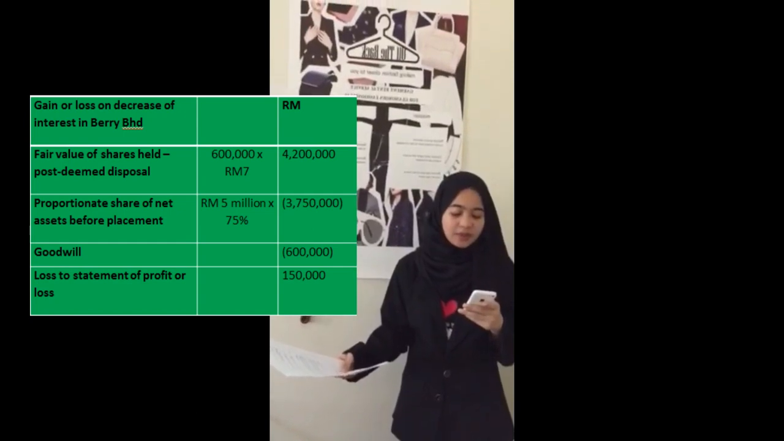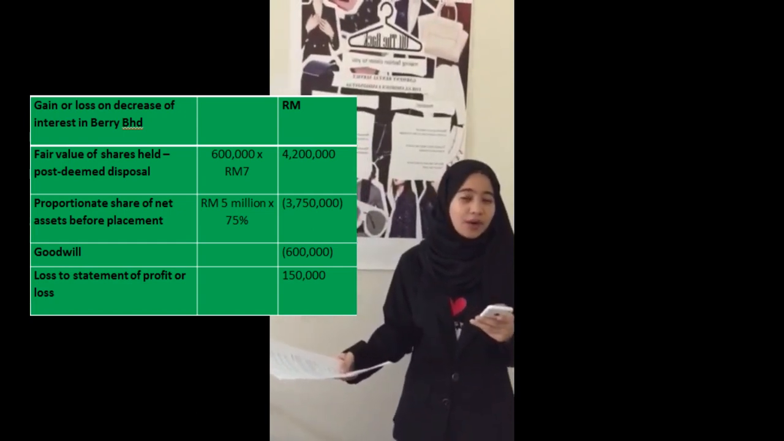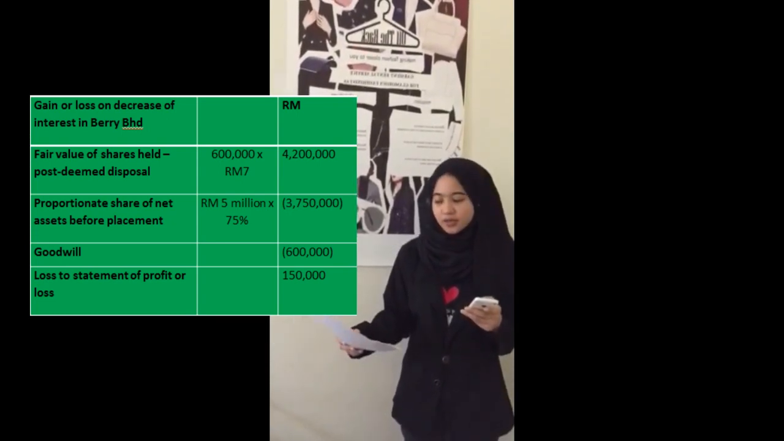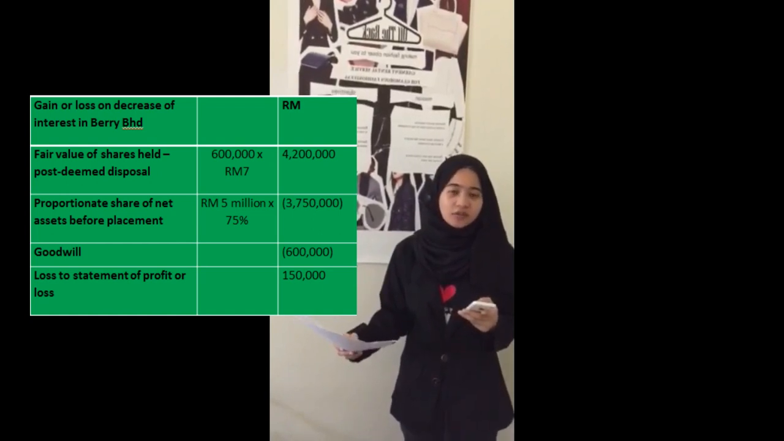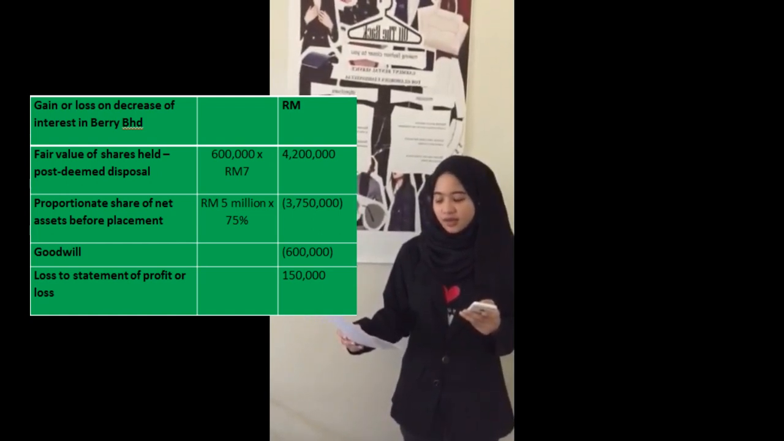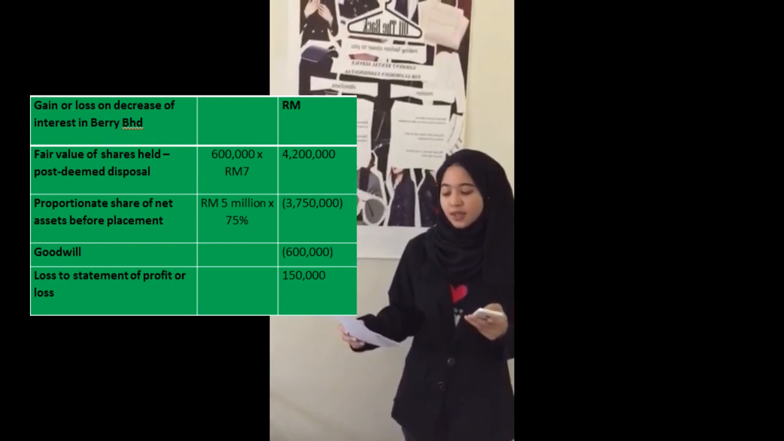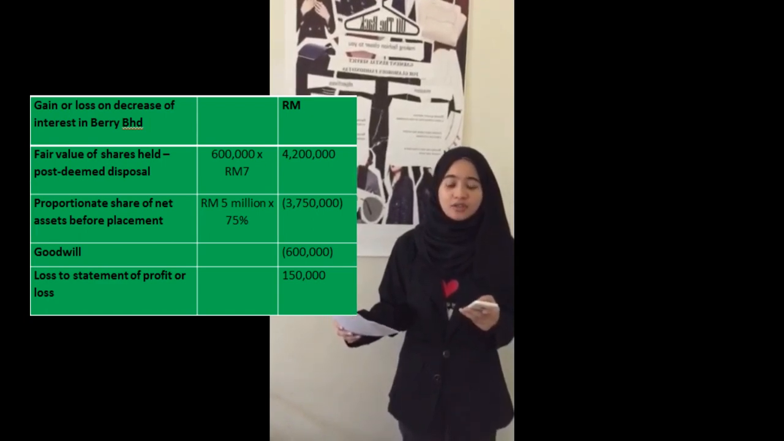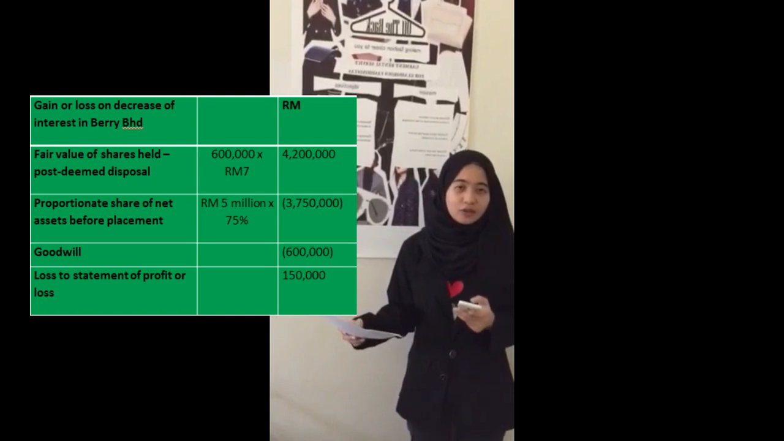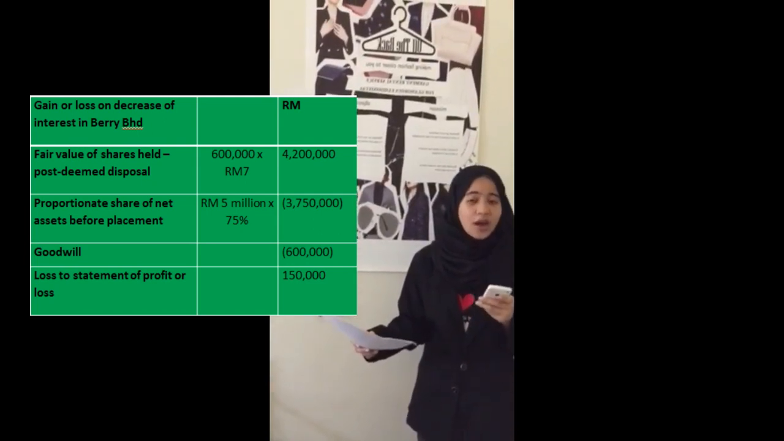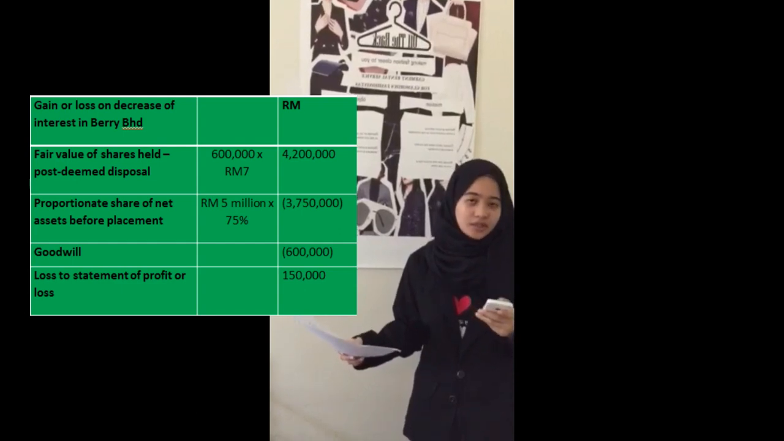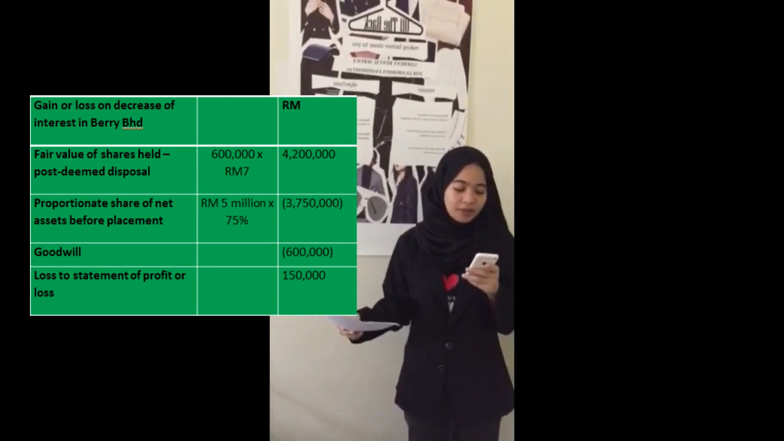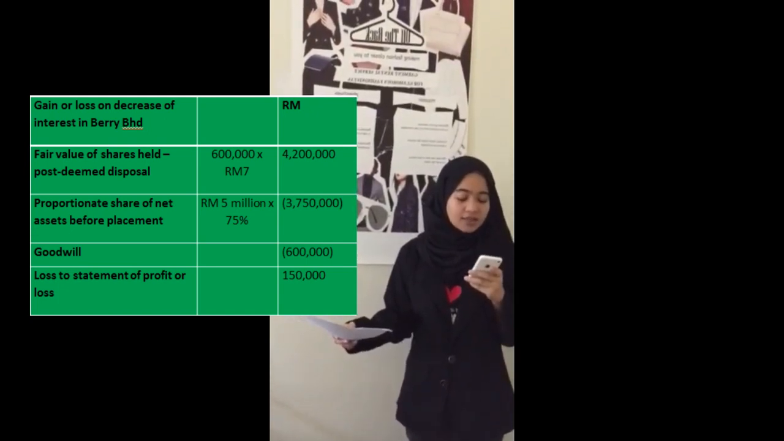D. Initially, Lili Berhad held 75%, which I mentioned earlier how it was derived. After the private placement, the number of issued shares of Barry Berhad would be 1,250,000 shares. This is because earlier Barry Berhad had 800,000 shares, and now since Barry Berhad made a private placement, the shares are increased by 450,000 shares. Out of this amount, Lili Berhad still holds 600,000 shares, which means Lili Berhad holds 48%, making Barry Berhad an associate and no more a subsidiary.